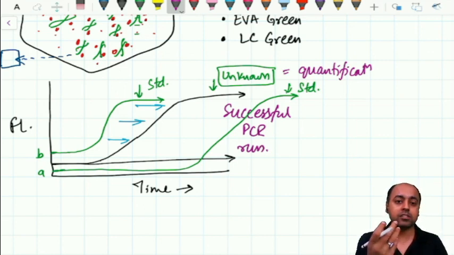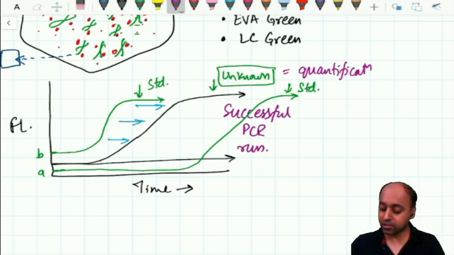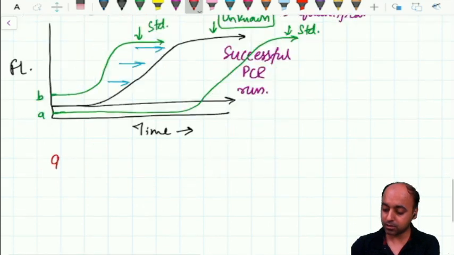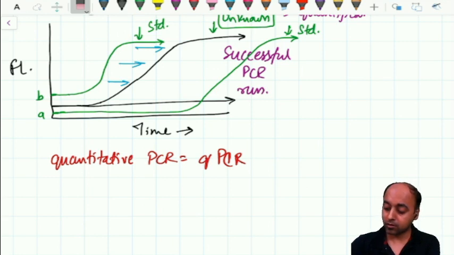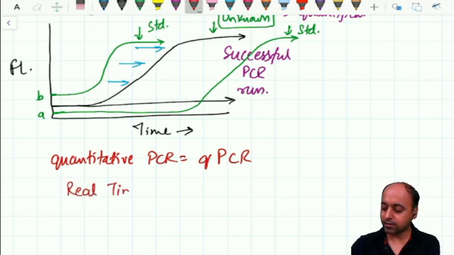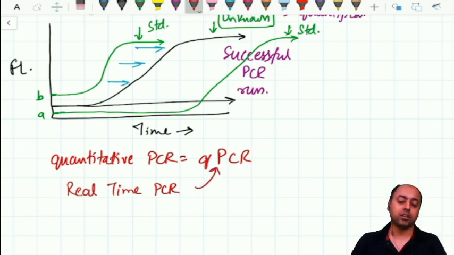So it is also known as the quantitative PCR. The other term used for real-time PCR is the quantitative PCR, also written as qPCR. So please note the short form for real time PCR is not RT-PCR, it is qPCR.